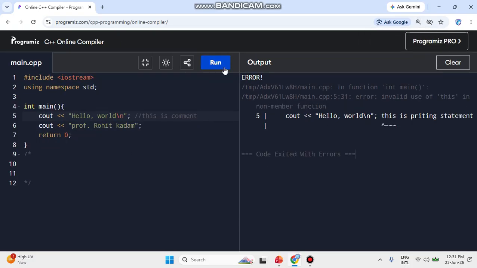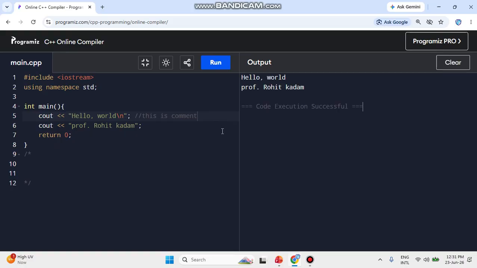Now whenever I run this program, whatever I write after the slash will not run. You can check, this is not going to run. That means it is ignored by the C++ programming language. Not only C++, every programming language has comments, and whatever we write in a comment will not be displayed. It is only for your note purpose.